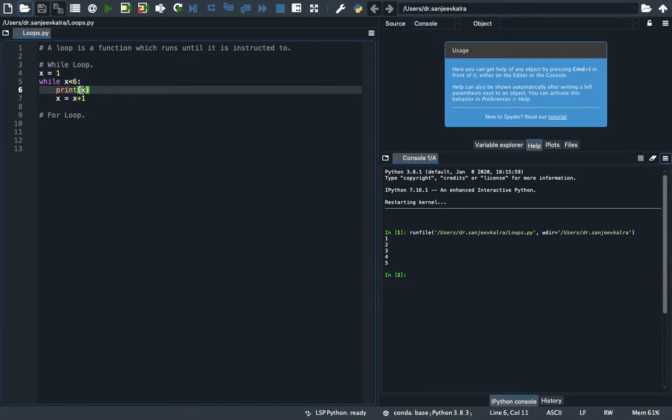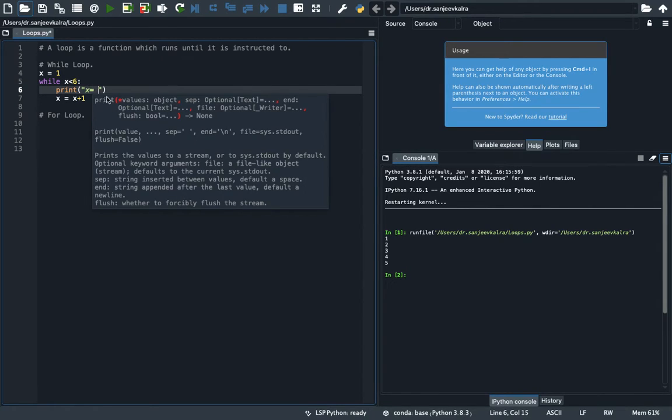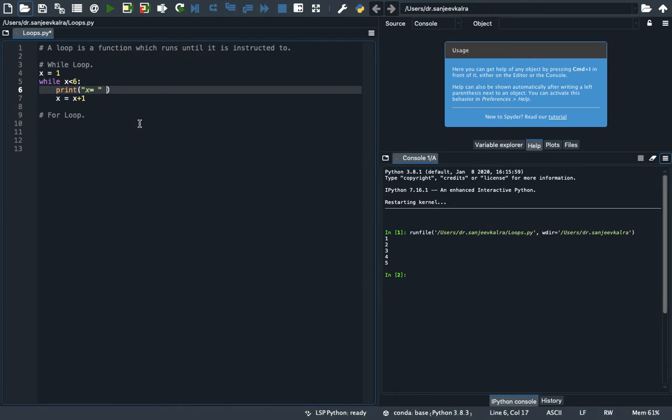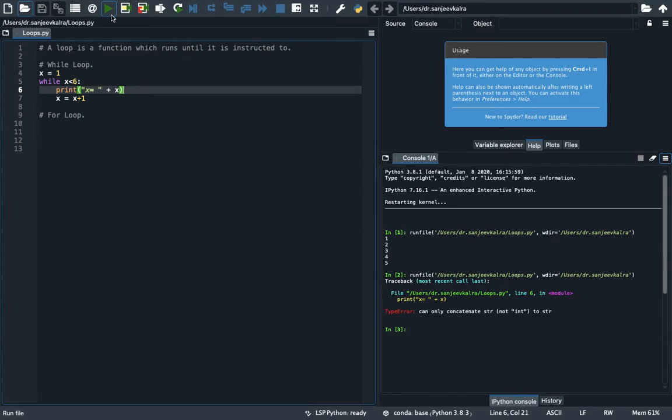If we want to print in a format like x is equal to, and outside plus x, it will be printed x is equal to the value of x. Let's print it again. So here it is showing an error.